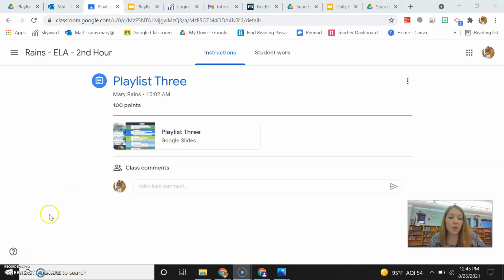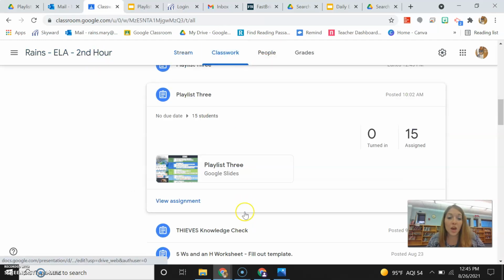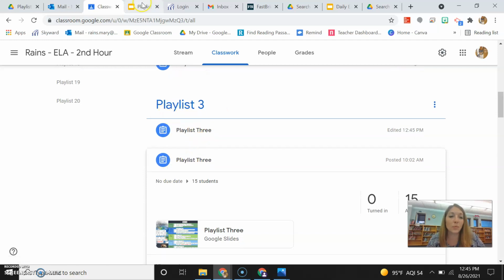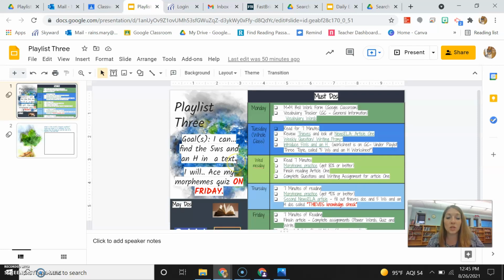Okay, we are going to go over playlist 3 real quick. If you found it on Classroom, it's underneath the topic playlist 3, and all of the information and any of the resources that you will need for this playlist will be underneath playlist 3 as well. So your playlist this week looks like this.